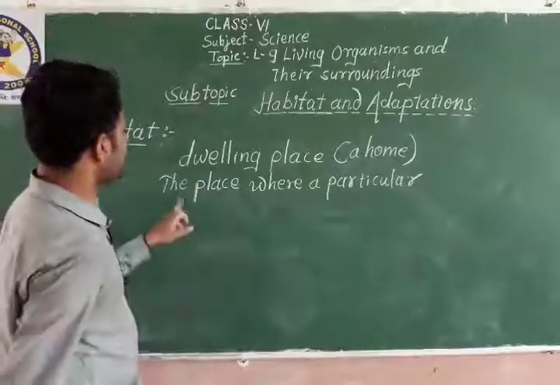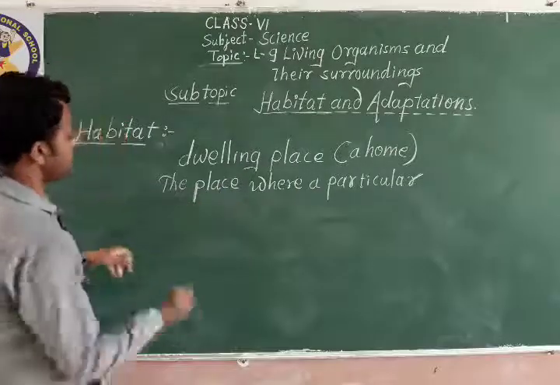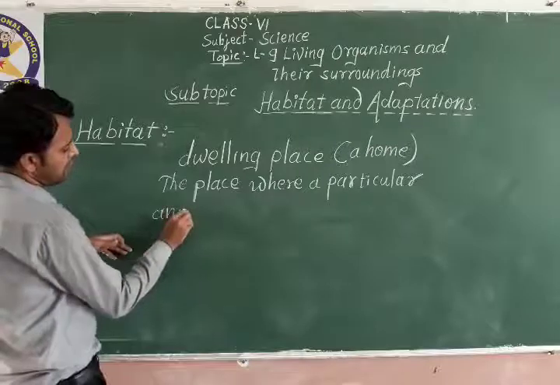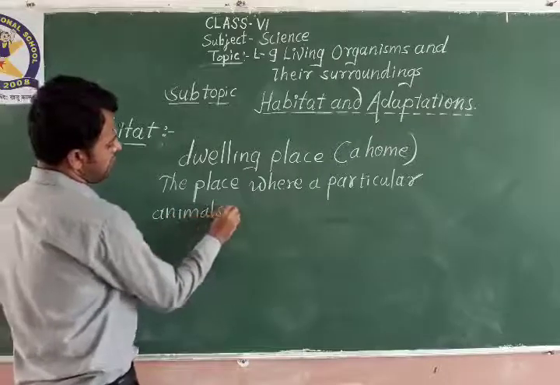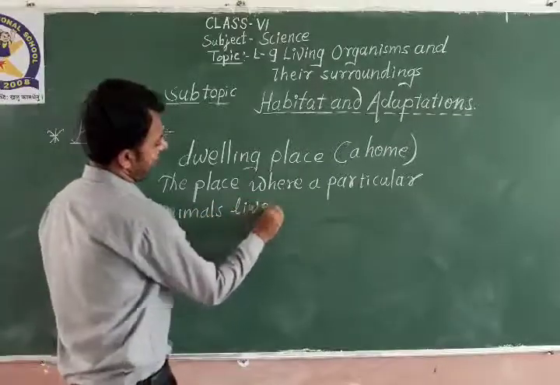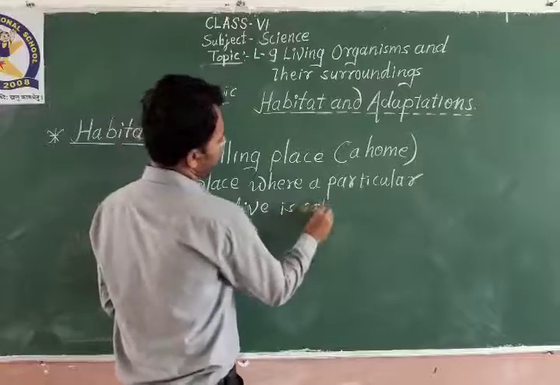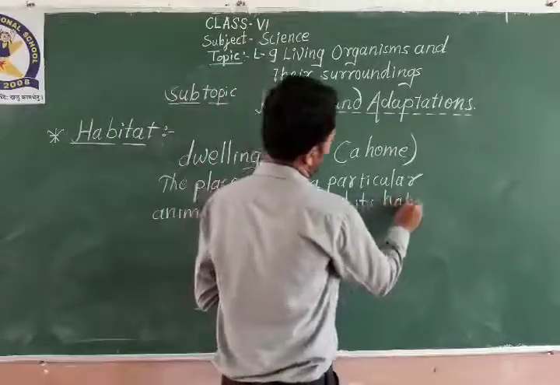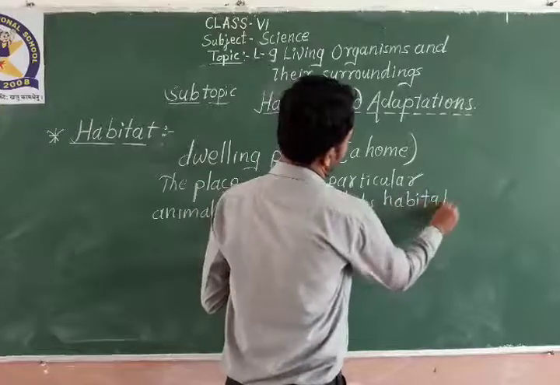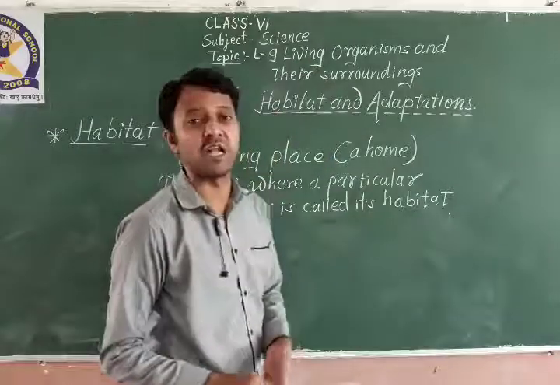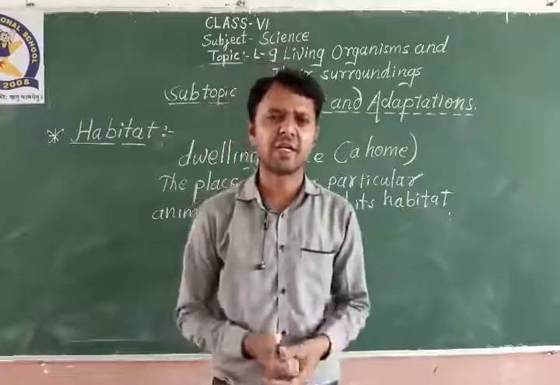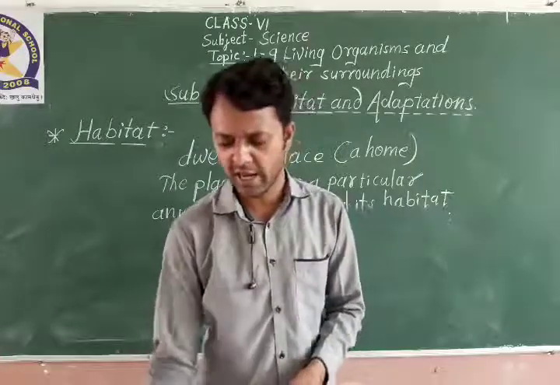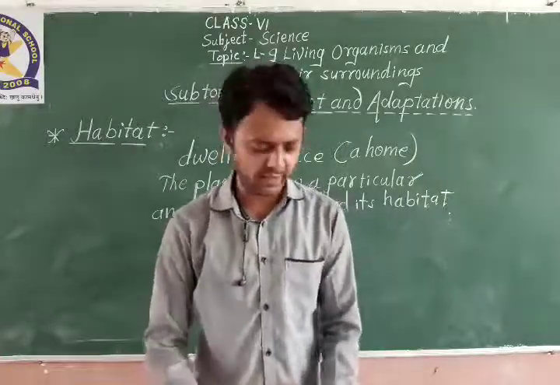The place where a particular animal lives is called its habitat. We can say shelter, we can say shelter also. Shelter of the animal is called its habitat.